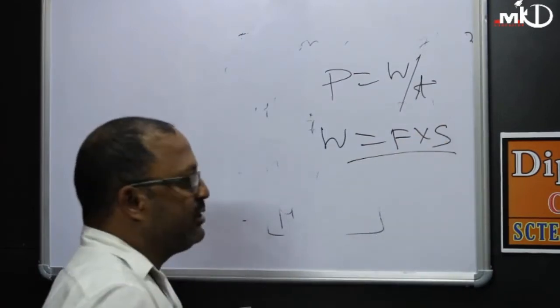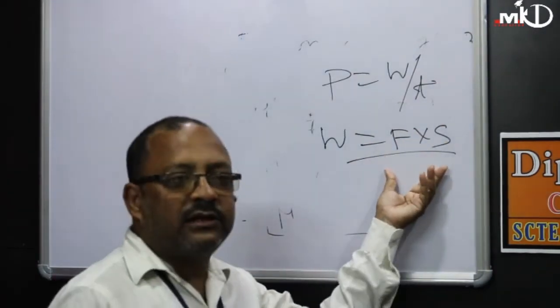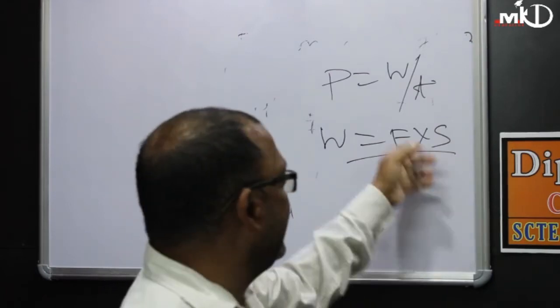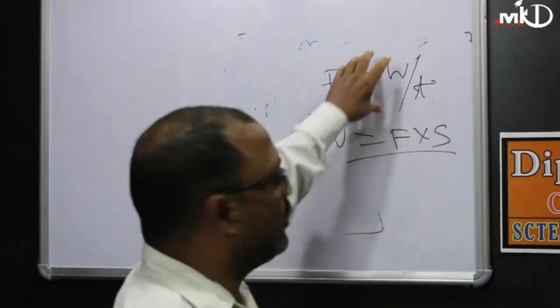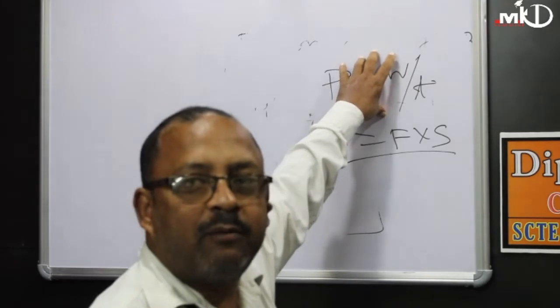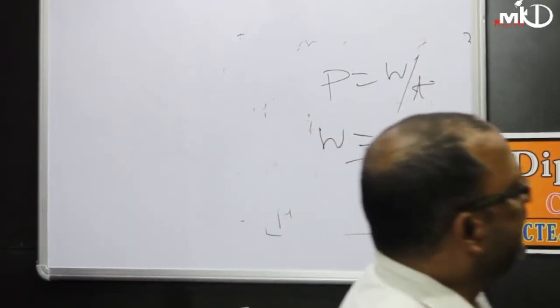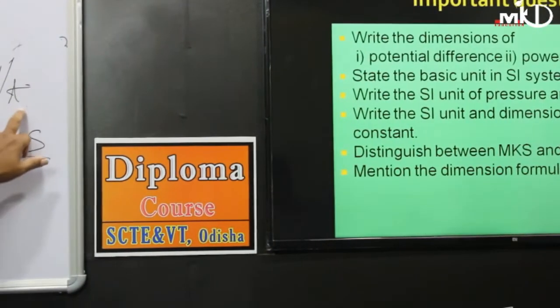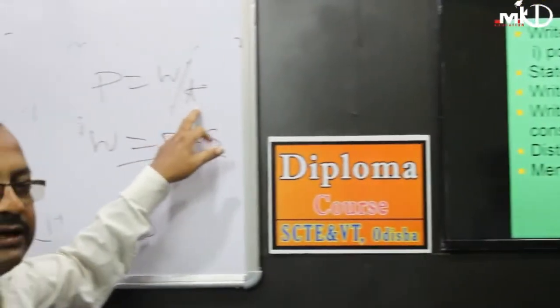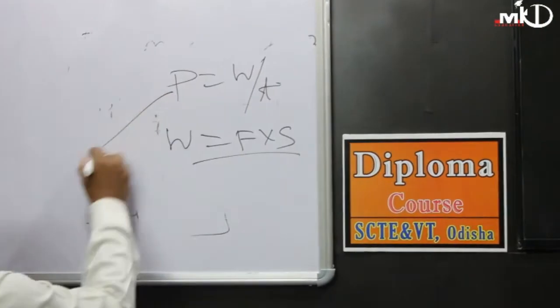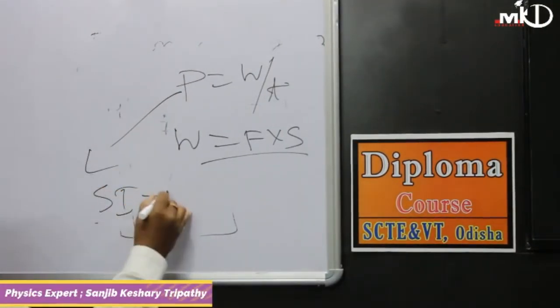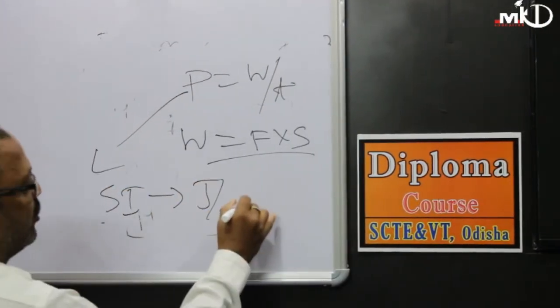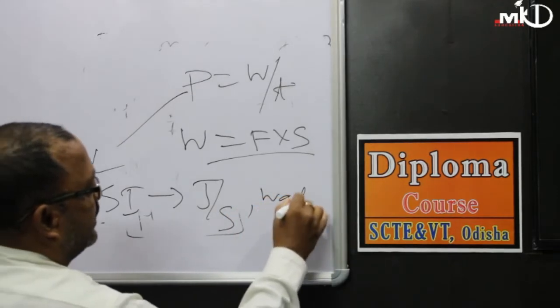You can use this formula to first calculate the dimension of work done, then use it to calculate the dimension of power. The SI unit of power, work done by time, is joules per second, which is called watt.